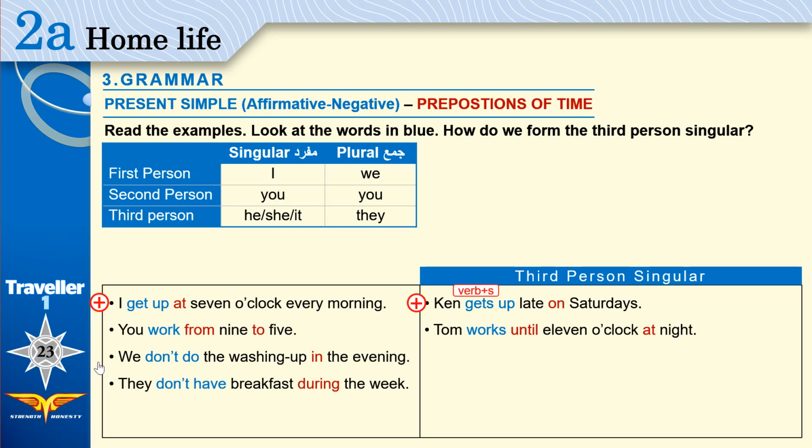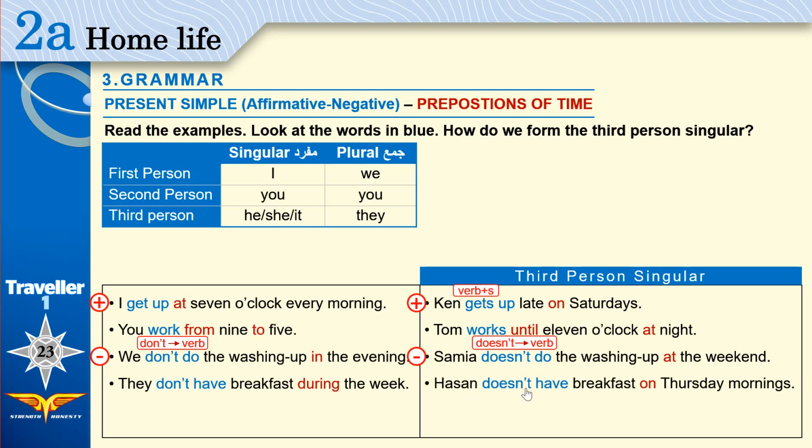This sentence is negative, so it's not the same as affirmative. In here, we use don't. With he, she, and it, we will use doesn't. Samia doesn't do the washing up at the weekend. With I, you, we, and they, we use don't and the verb. With he, she, and it, we use doesn't. Samia, she, doesn't do. 4. They don't have breakfast during the week. Make it she or he.